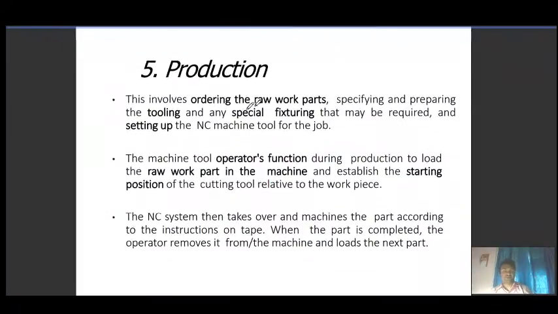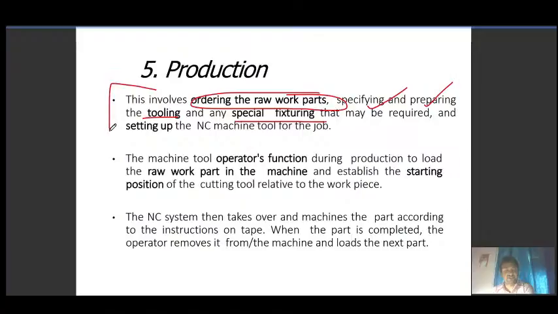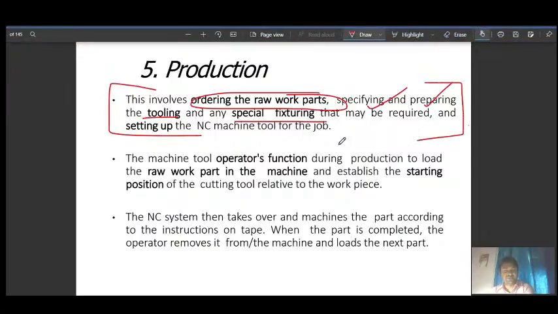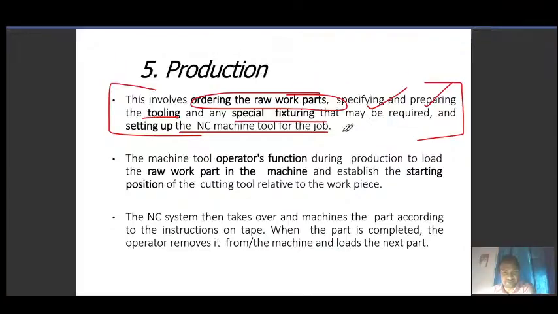Production mainly involves ordering the raw work part and preparing the tooling and special fixturing. These are part of the manufacturing department, obviously. Then the machine tool is set up. Once everything is done, we are ready with the instructions, the punch tape, the raw work part, and the tooling and special fixturing if needed, and everything is settled with the machine tool.